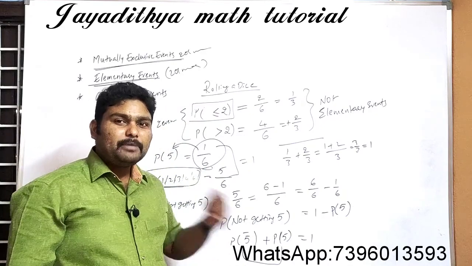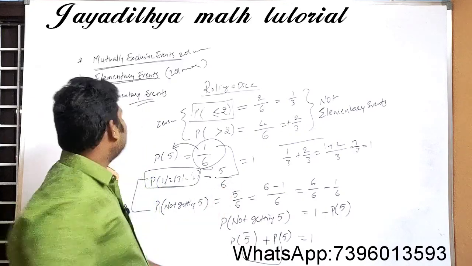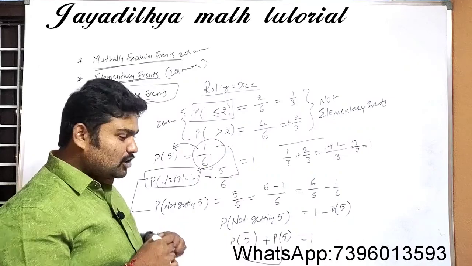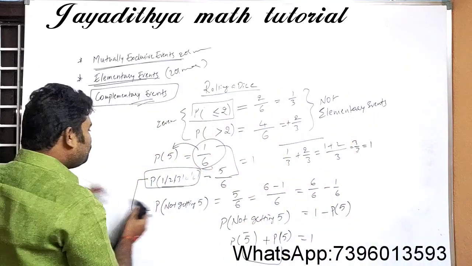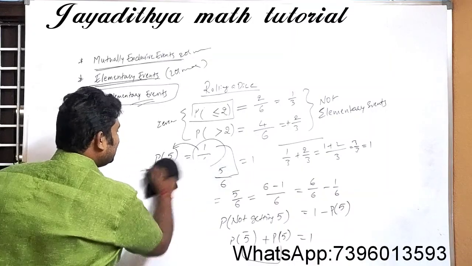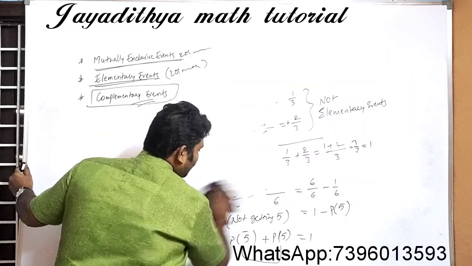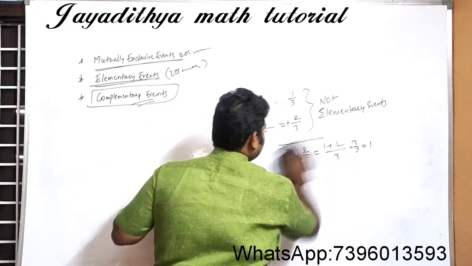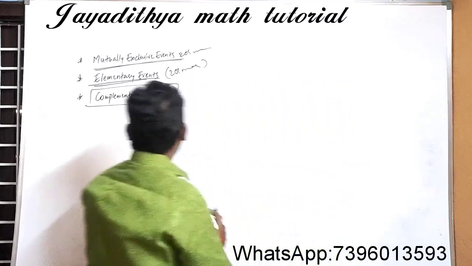So see here, we have 2 events and the sum is equal to 1. So what kind of events are these? These are nothing but complementary events. So for this you have one important formula, that is very very important. I hope you are understanding the class here.